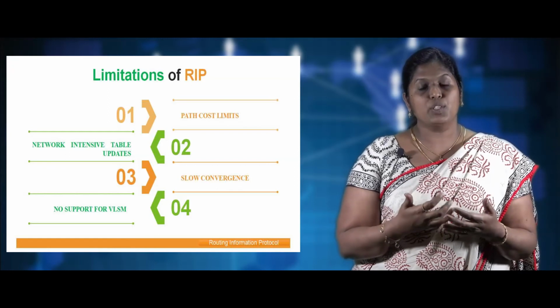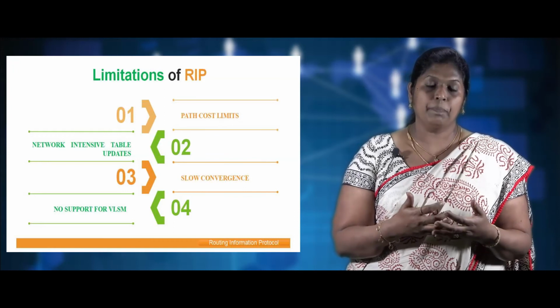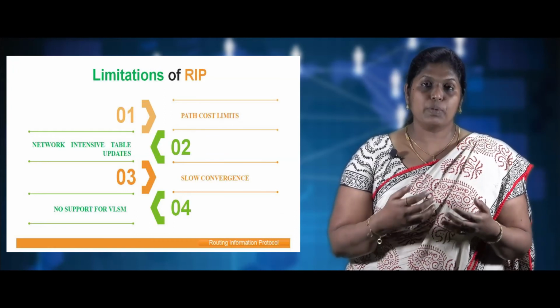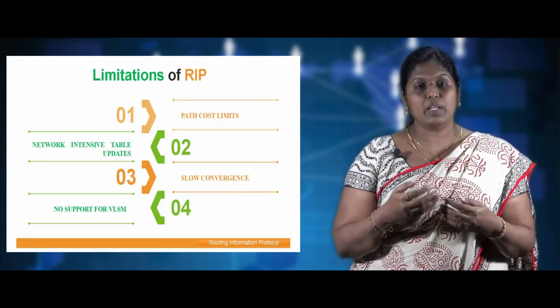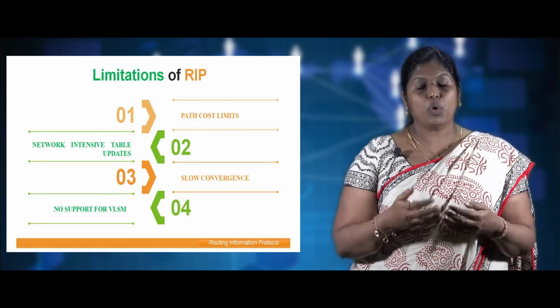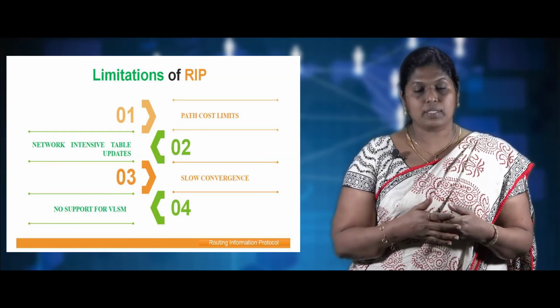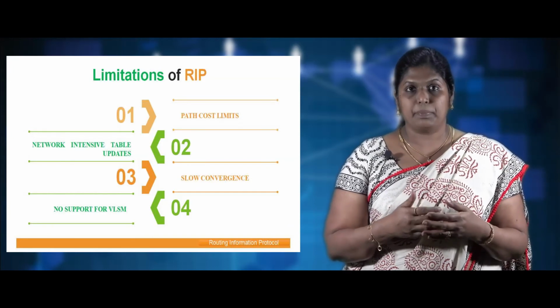There are a few limitations of RIP, wherein the path cost is the major limitation. Here the cost metric is involved to route the packets from source to the destination nodes. The second limitation is very slow convergence to the topological changes in the network. And the third limitation is that RIP does not support variable length subnet masking.